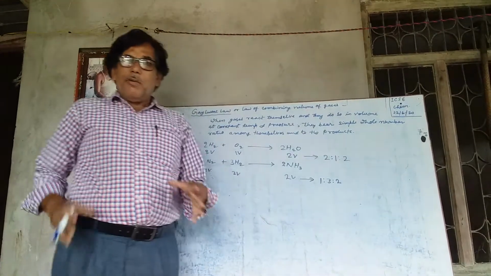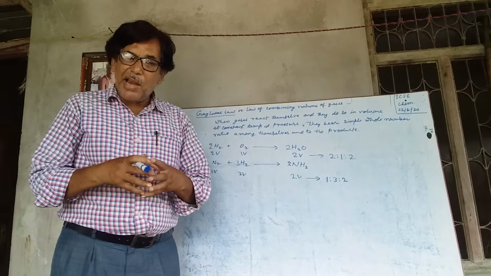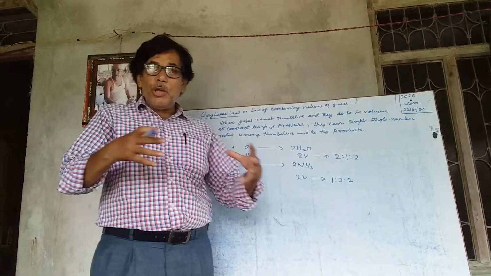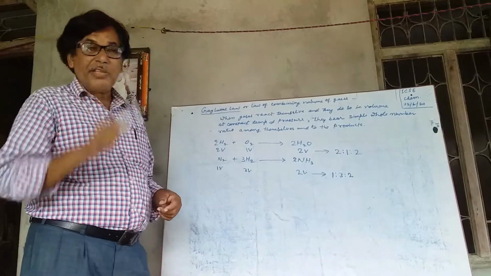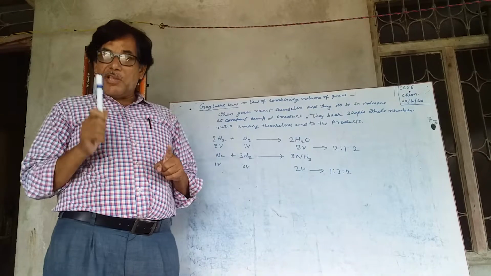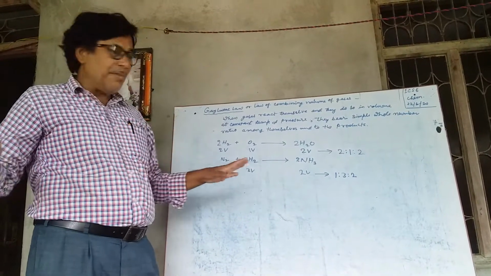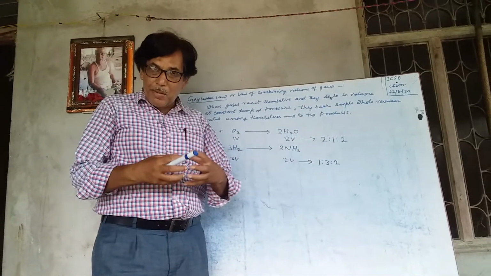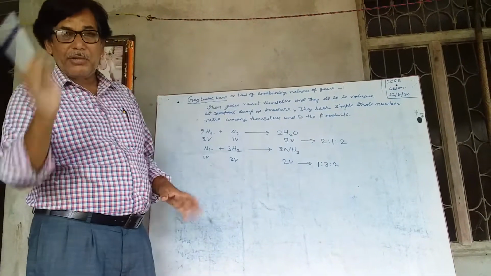According to this law, whenever gases combine themselves to produce a gas or vapor, and they do so in volume at constant temperature and pressure. Keep in mind, temperature and pressure must be constant, must be fixed. Then they bear simple whole number ratio among themselves and to the product.